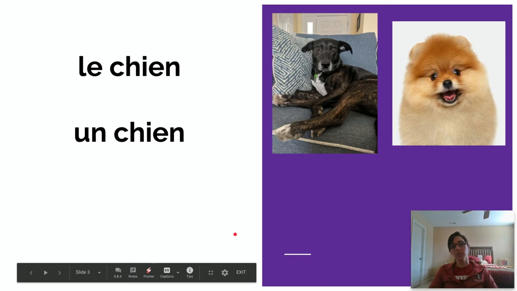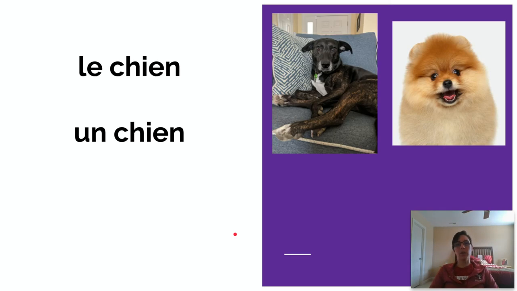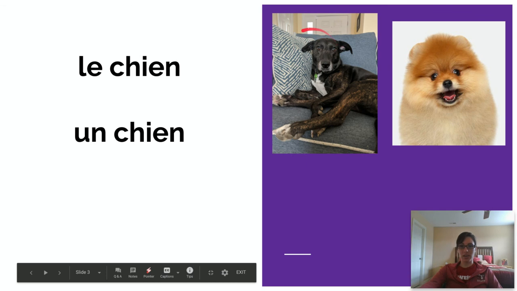Our partitive article is another type of article, but we'll talk first about our definite and indefinite and kind of review that topic. So le chien, un chien. The difference being that le chien is talking about the dog, a specific dog. So if I ask my husband to go and feed the dog, le chien, nourrir le chien, then he needs to go and feed our dog, the dog right here that I'm talking about, who is adorable.